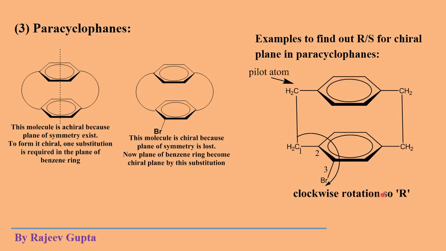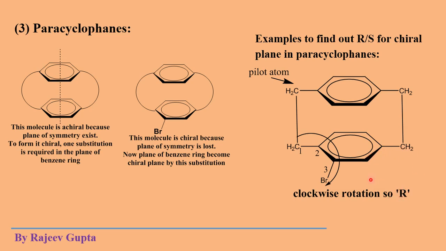In this paracyclophane, let us take some revision. If this bromine atom is present at this place, then the pilot atom will be this carbon atom, and the numbering will start from this side, 1 to 2 and 2 to 3.